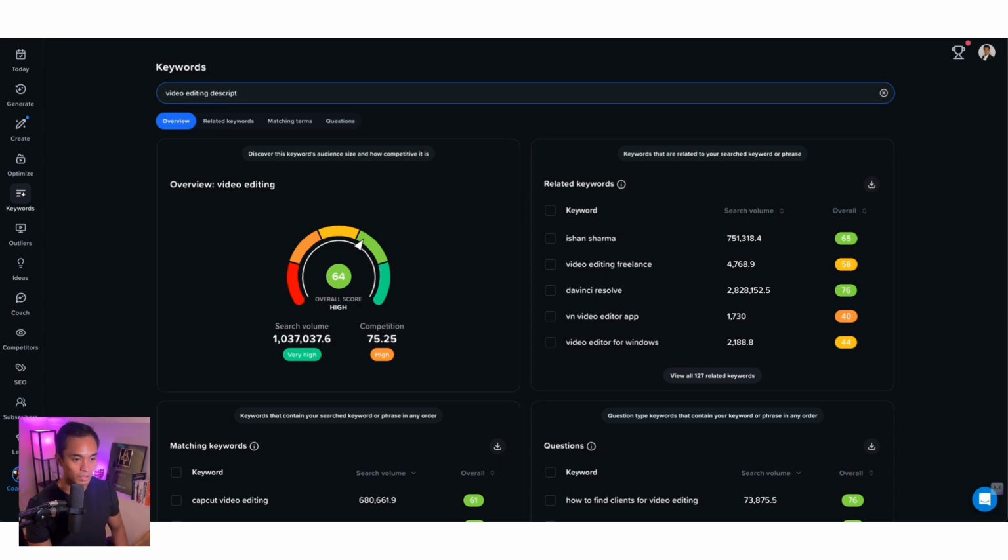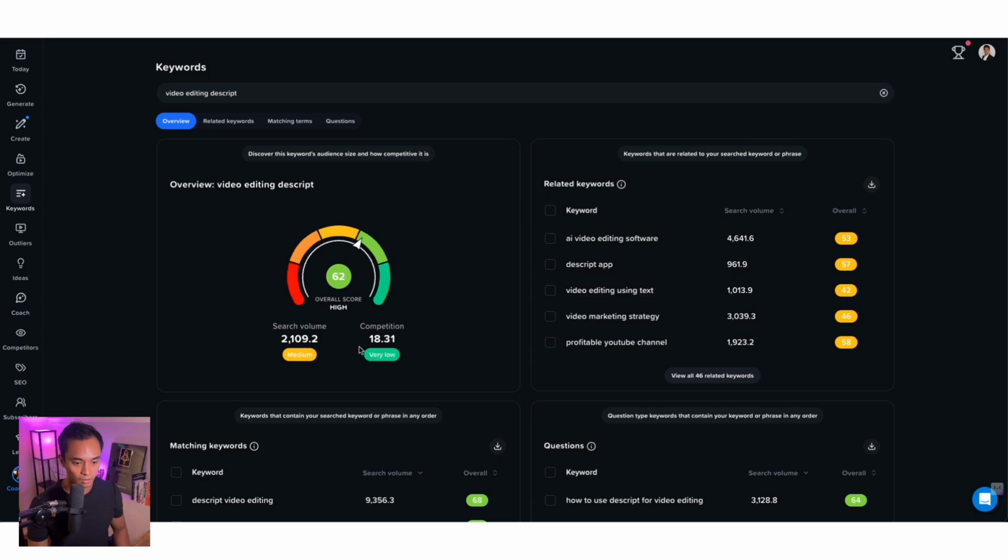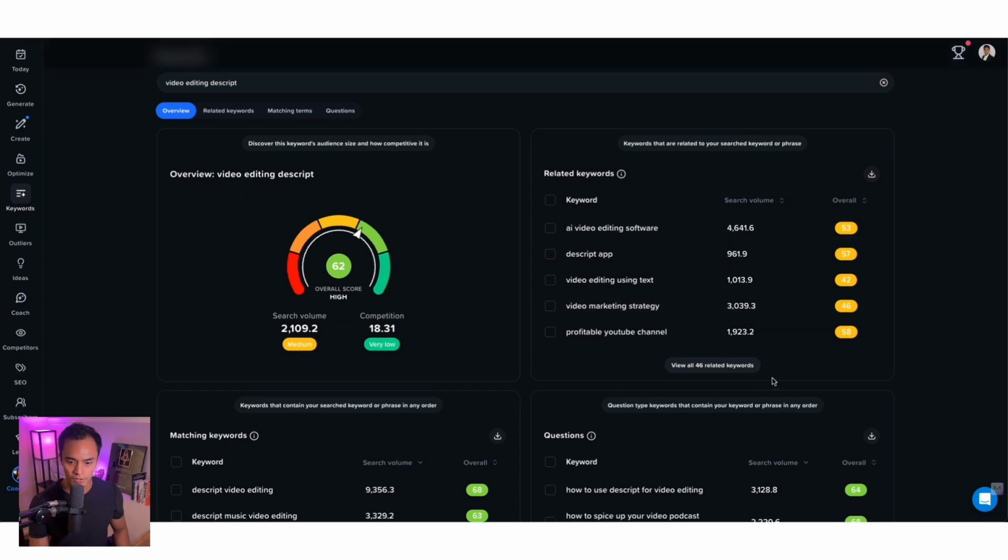So maybe I can try to say video editing Descript, which is the tool that I use to create videos. So 62, it's a little bit better. Competition is low, search volume is medium. Now, if you look on the right side, there's also related keywords. Maybe you haven't thought of these keywords, but these are suggested keywords that you could also use for the title of your video. These are all pretty low.